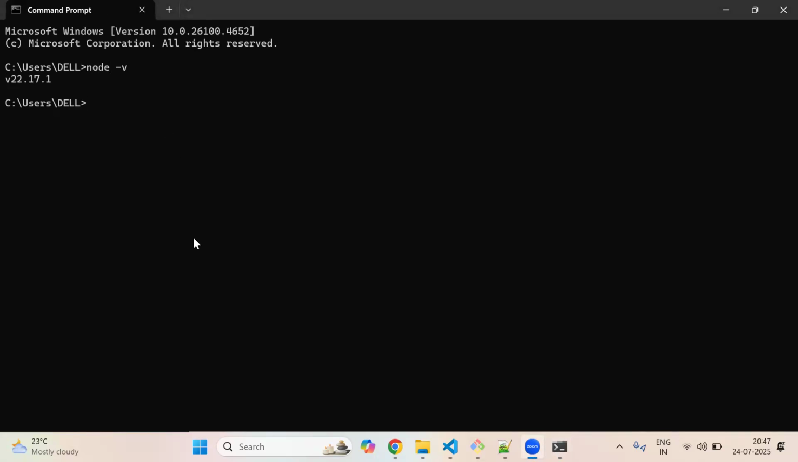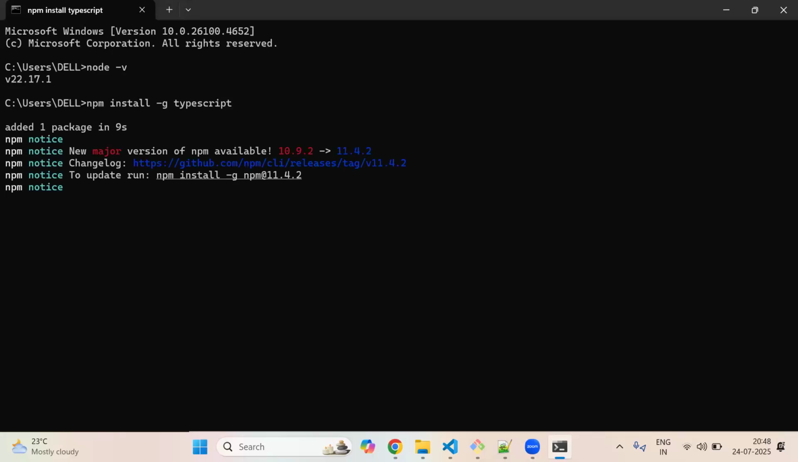Okay, right. Then after that, type there npm space install space -g. Yeah, right there TypeScript. That is the package I want to install. typescript. Enter. Yes, perfect. Now it is telling that you can update to 11.4.2.